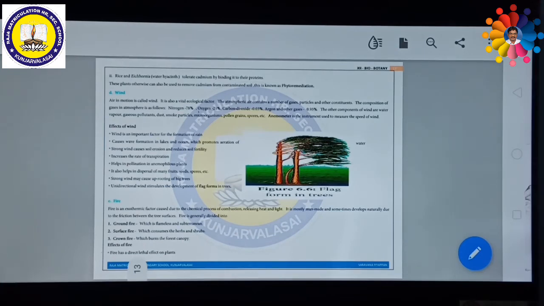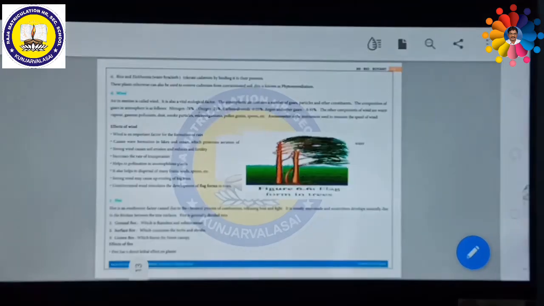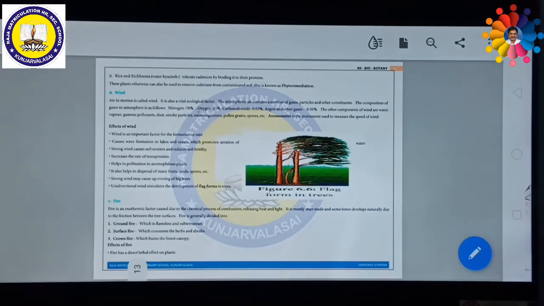Strong wind can cause soil erosion and also reduces soil fertility. It increases the rate of transpiration. If there is wind, it can evaporate the excess water present on the leaves due to stomata opening, thereby removing unnecessary excess water. Due to this transpiration, the plant can absorb water.